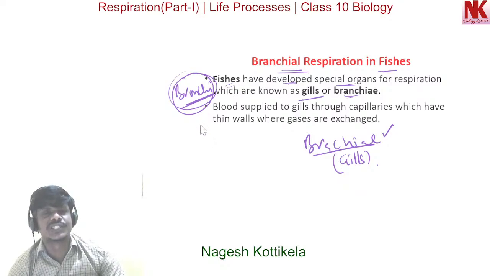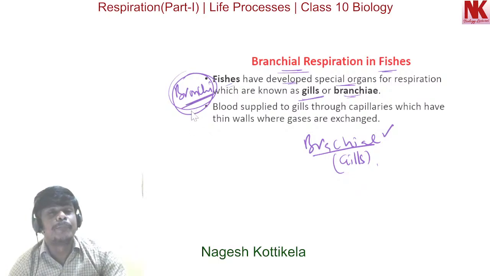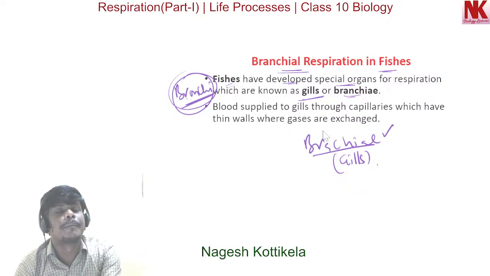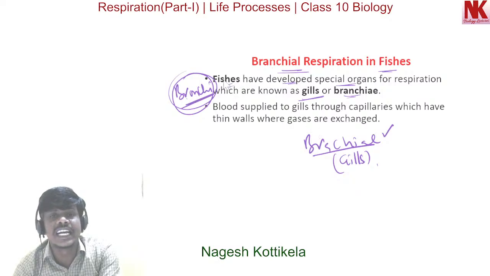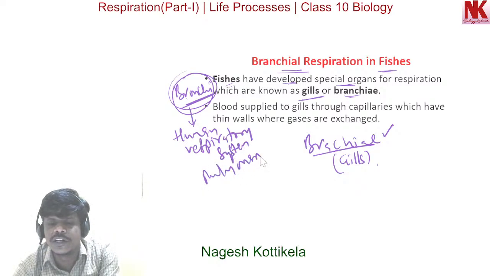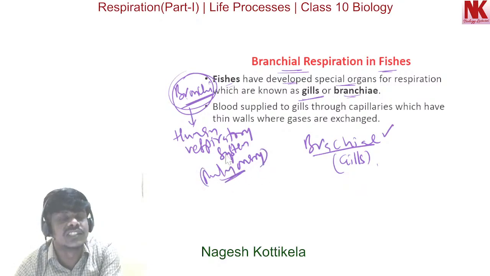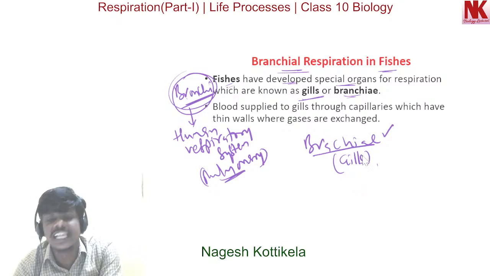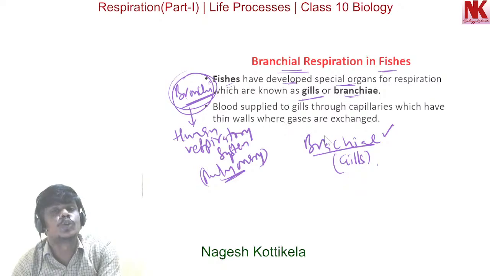Bronchi are the branches found in the human respiratory system, along with the trachea. So in pulmonary respiration, which is through lungs, we find bronchi, but in branchial respiration, gills or branchiae are the respiratory structures. You should not get confused here.